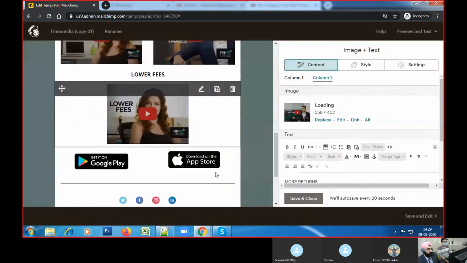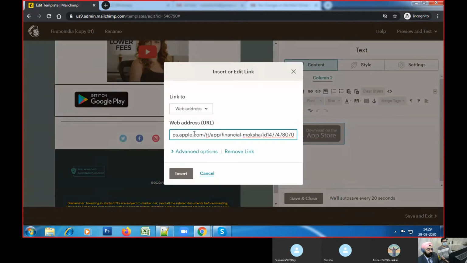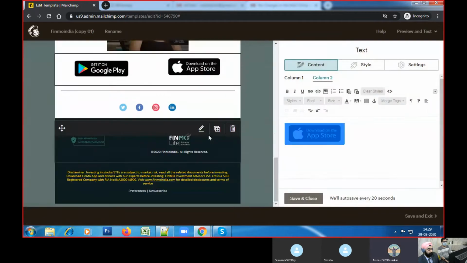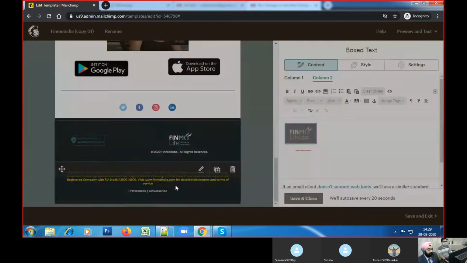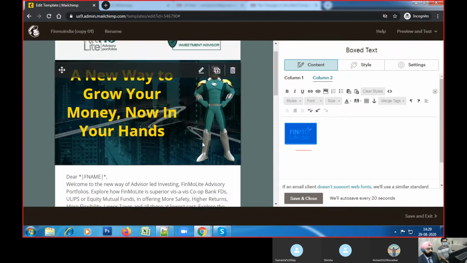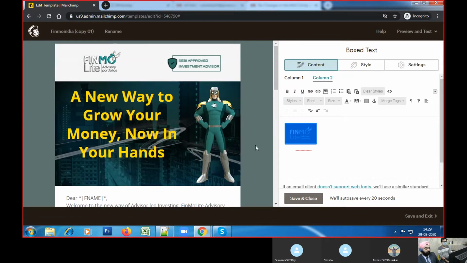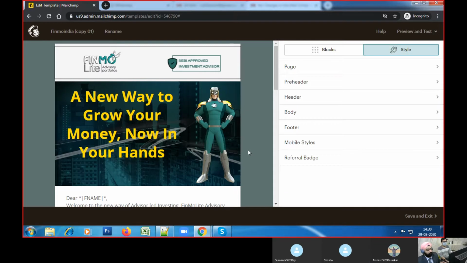Every link is there, the app store links are properly linked, the logo is properly linked to your website, and preference unsubscribe is working. So overall, we have done the linking and all the work from our end. You can tell us anything else you want to do, so that we will implement those final changes and then start our process of testing.